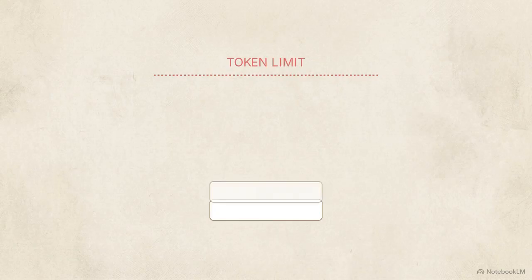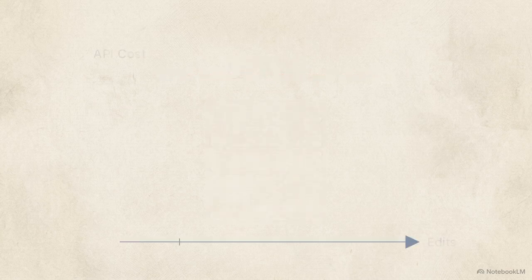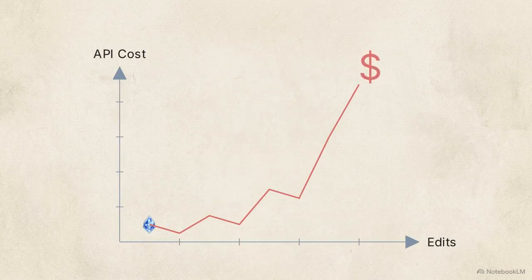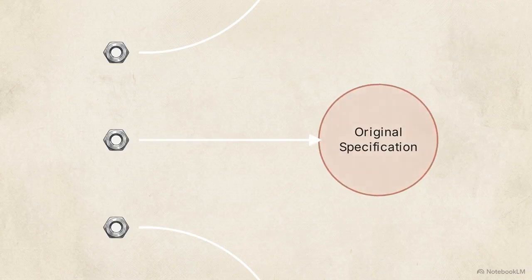First, context windows hit their token limits, forcing the system to arbitrarily drop critical project constraints. Second, API costs spike exponentially as massive payloads are sent back and forth for minor edits. Third, parallel autonomous agents lose alignment, compounding goal drift until the output no longer matches the original specification.